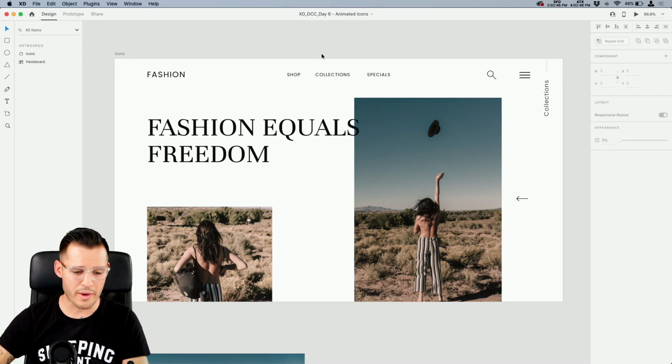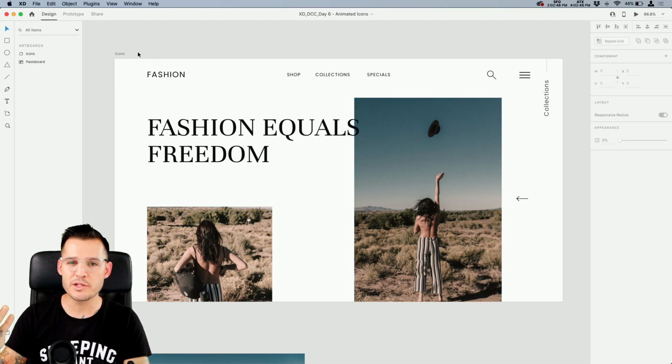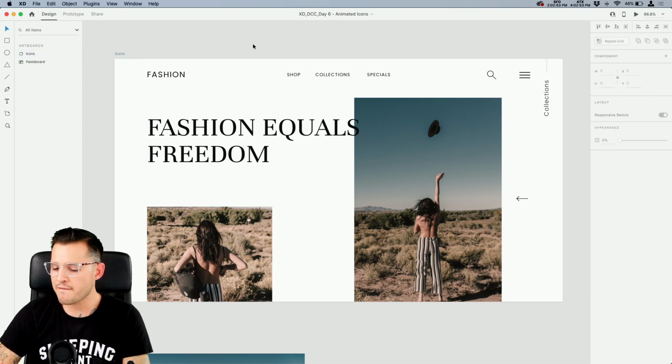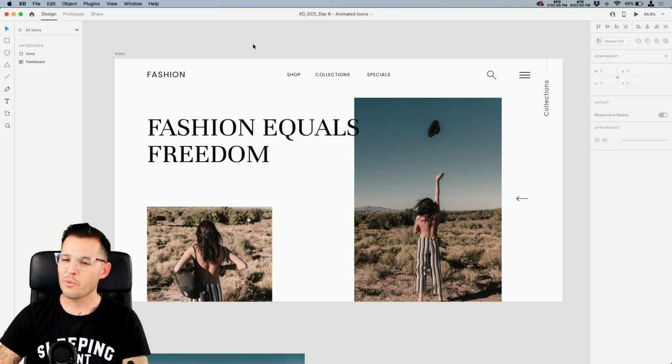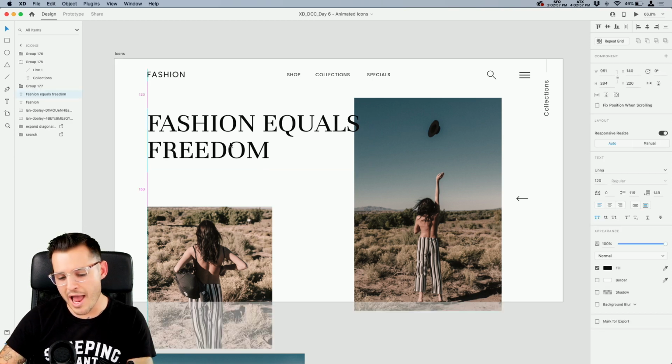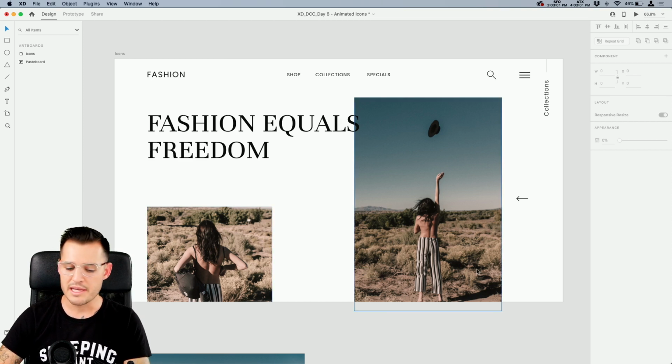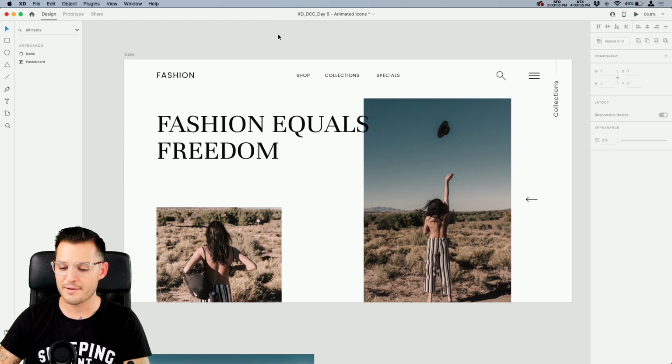So here's what we have on our artboard. Simple 1920 by 1080 artboard. And on it, I have a high fashion website that I'm building right now, which just means that it's a little bit abstract and we have some overlapping stuff, some dimensionality, a couple images of the same product. I don't know, maybe it's these pants we're featuring. And then just some already established icons on the page and some more icons that we're gonna need to build. So with that being said, let's dive in, let's get started.